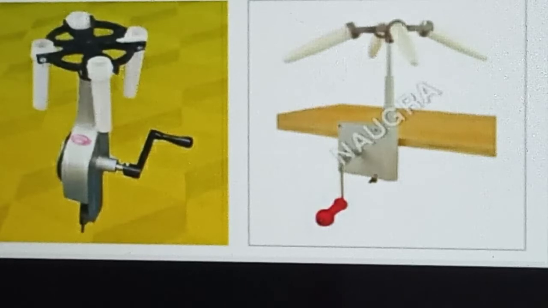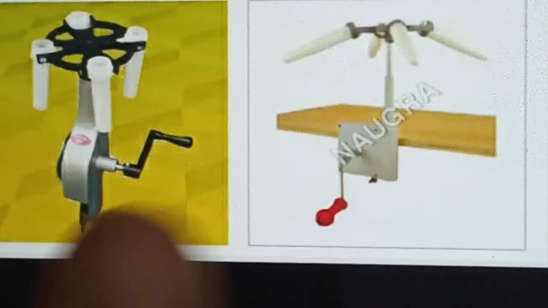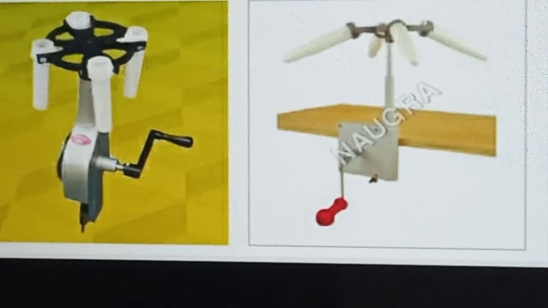With this we can separate blood. We have platelets, RBC, WBC, plasma, everything present inside our blood. We can separate them with the help of centrifugation. Understood, children?